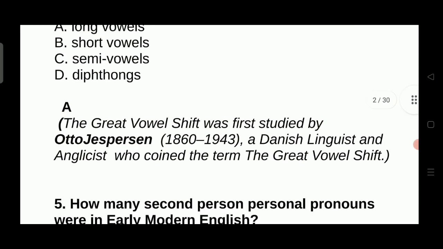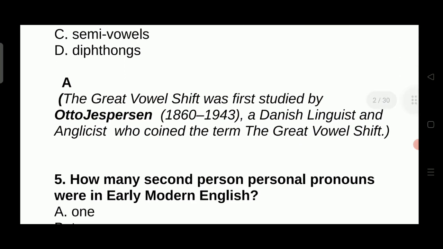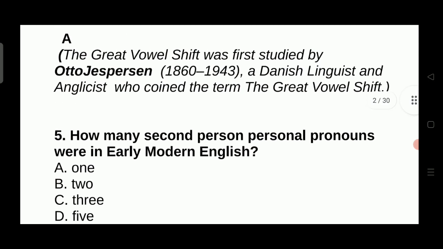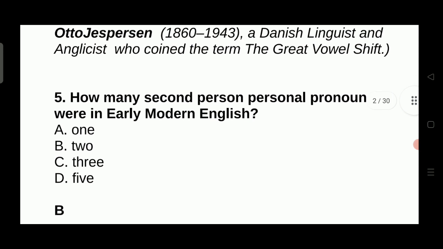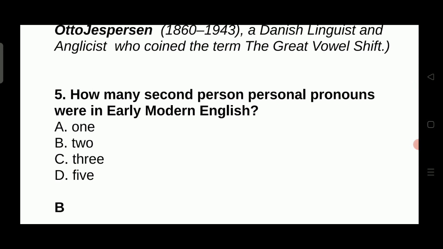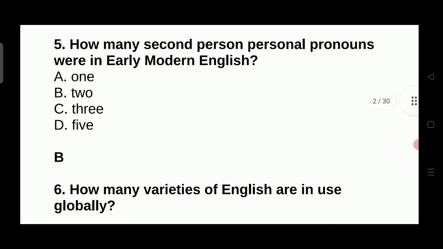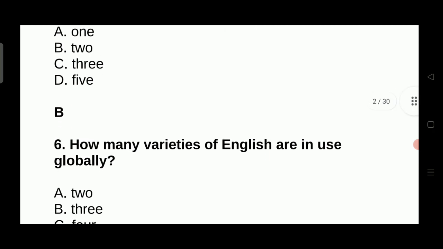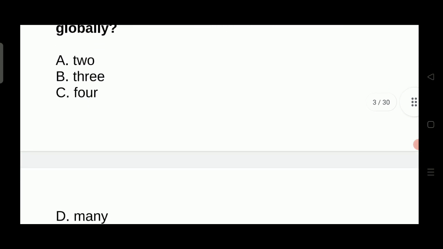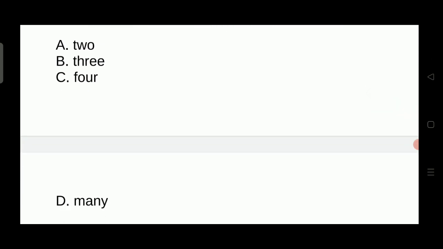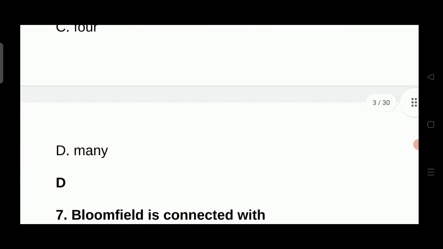How many second-person personal pronouns were in early modern English? The answer is 2 personal pronouns. How many varieties of English are in use globally? And we know there are many varieties of English in use globally.